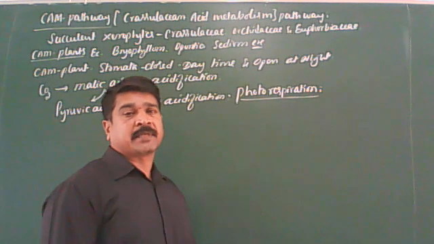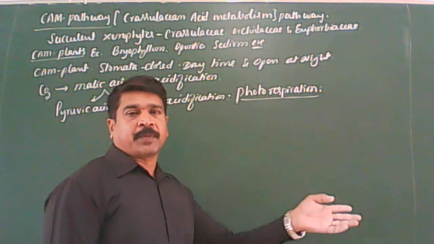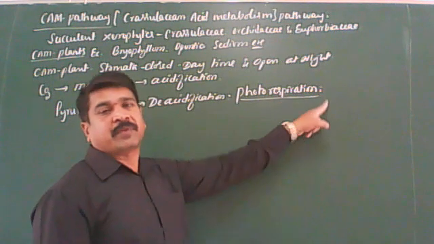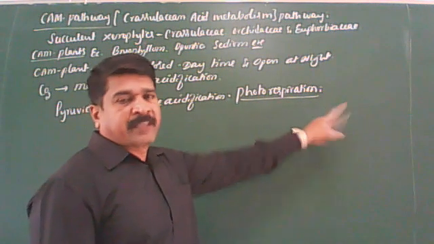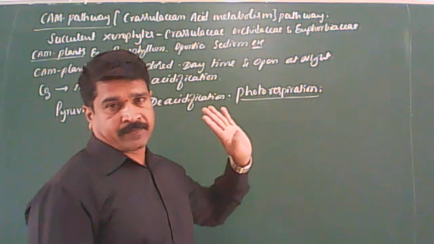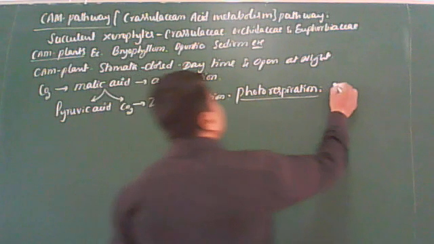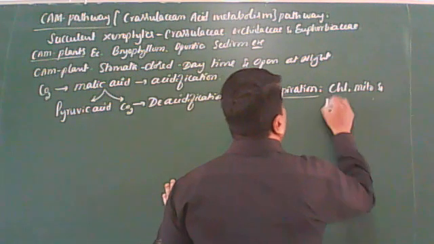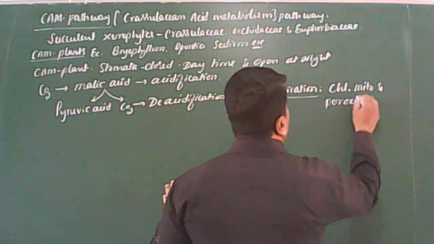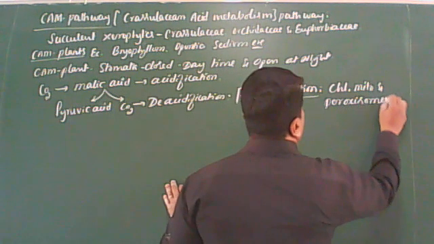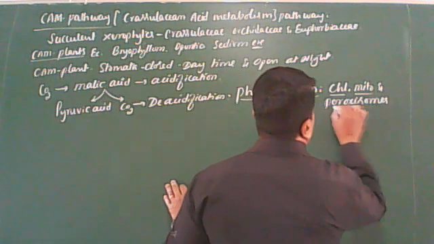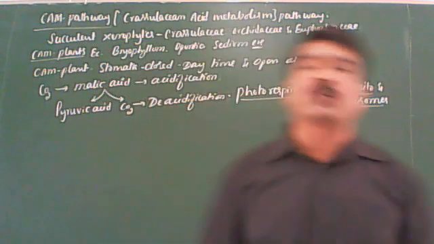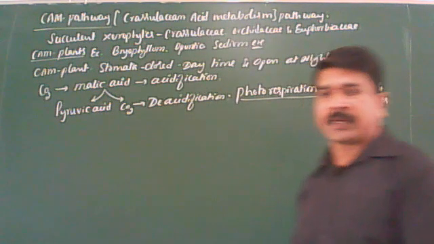During this process, as I said, neither ATP nor NADPH2 are produced. That is why it is one of the wasteful processes. It takes place in three cell organelles: the chloroplast, mitochondria, and peroxisomes. These are the three cell organelles involved in photorespiration. I think it is very clear.